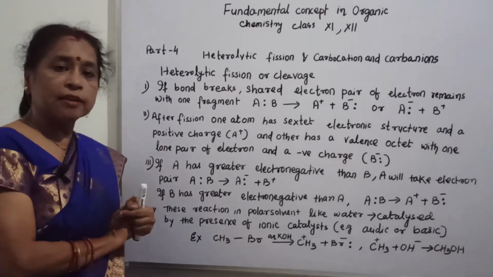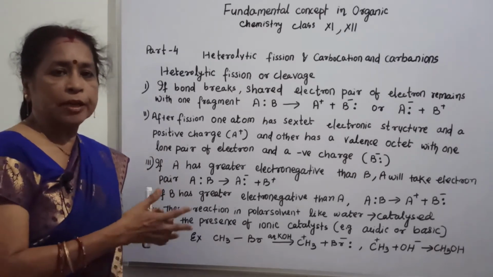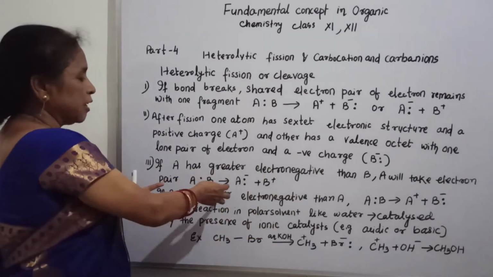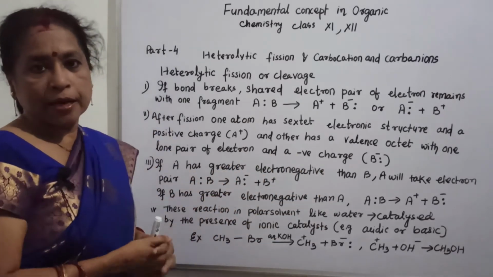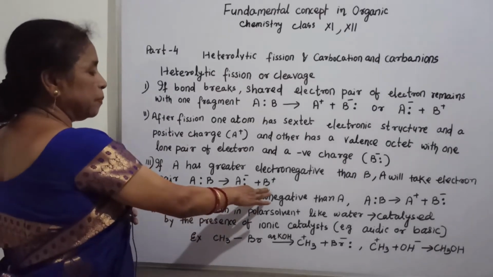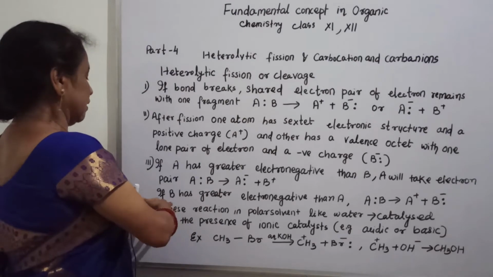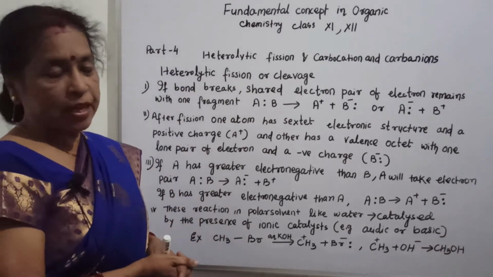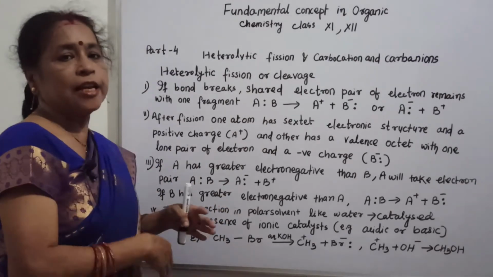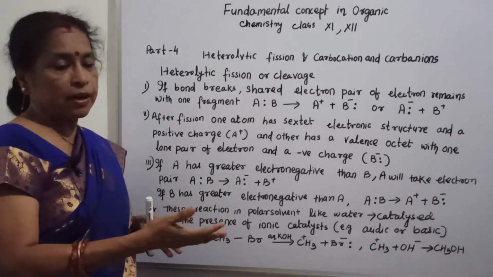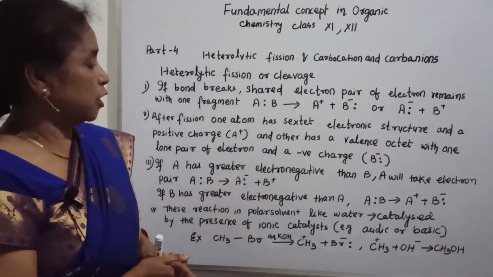If A is more electronegative than B, then the pair of electrons comes towards A and it occupies the negative charge with the pair of electrons. The other fragment B occupies the positive charge. Similarly, when B is more electronegative than A, automatically B occupies the negative charge with a pair of electrons, and the other fragment A occupies the positive charge.